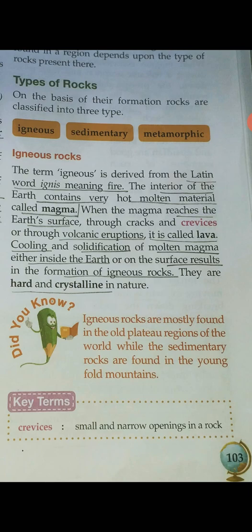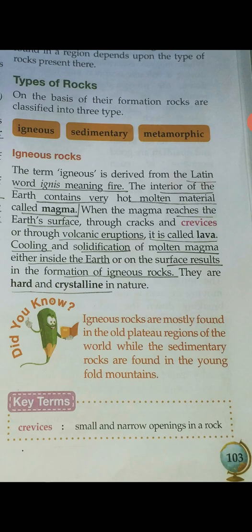Now there will be a question in your mind: which is the largest volcano on earth, right? The largest volcano on earth is Mauna Loa on Hawaii, the Big Island. And you must have heard about Mount Fuji, right?